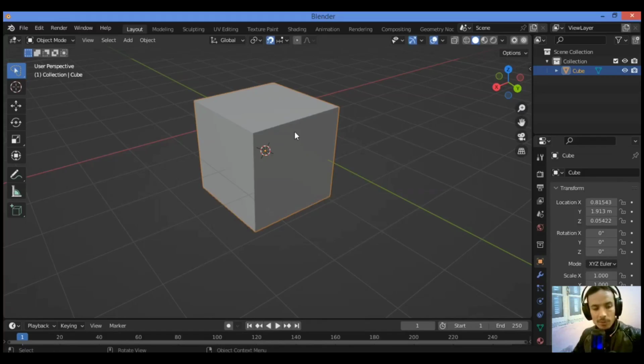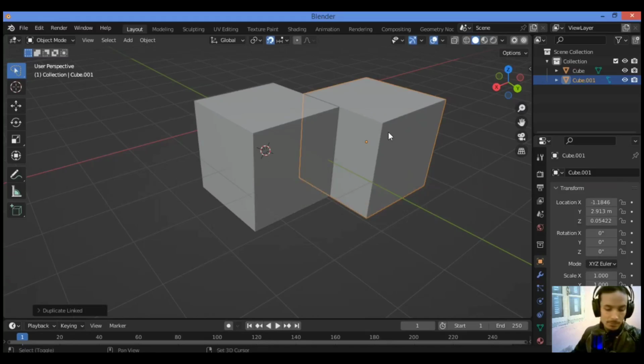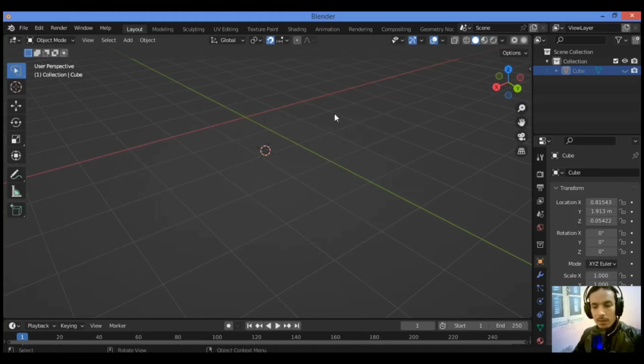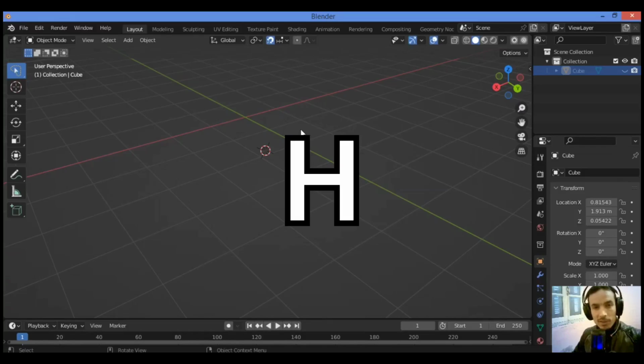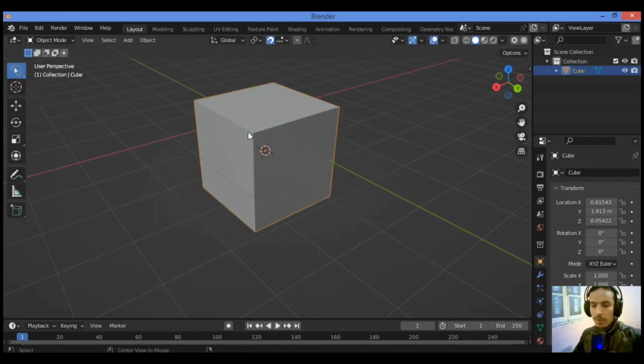We have also the Alt D shortcut, which is for linked duplicate instances. I have talked about it in previous tutorials. If you want to create instances without affecting the speed of your device, so Alt D and move it like this, gonna be creating an instance like this. Also, the shortcut H is gonna be hiding, and Alt H to unhide all. So to unhide, Alt H is gonna be unhiding all. If you want to hide your objects in the scene, you hit the H key.